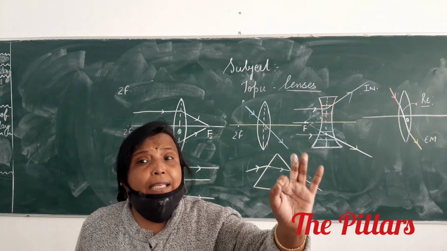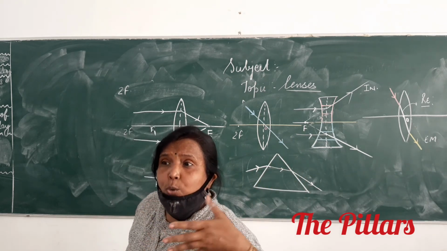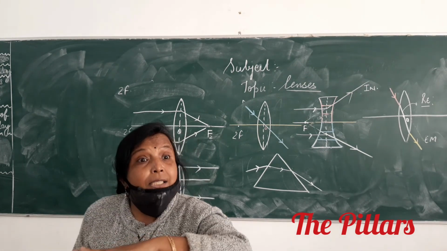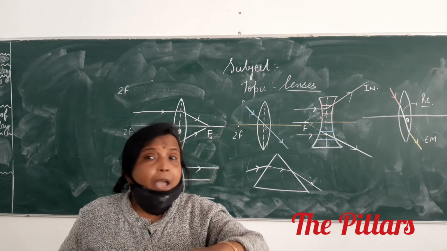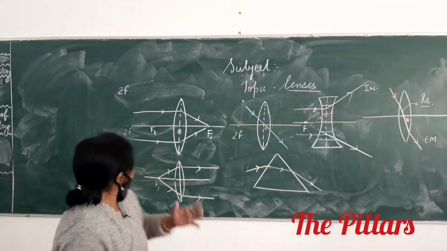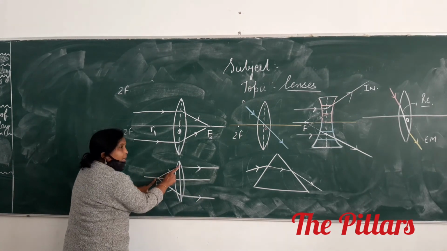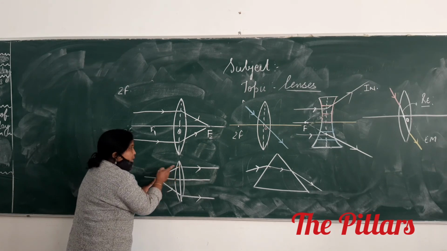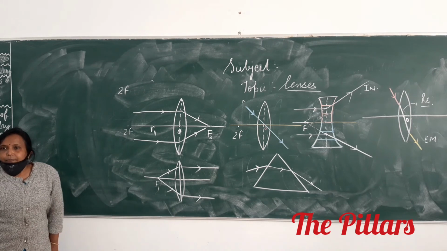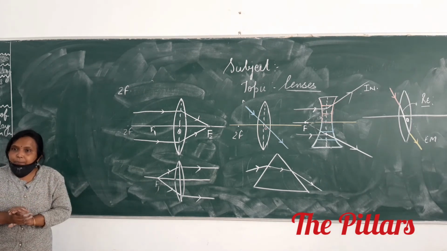Number 2, any light ray which passes through optical center, what will happen? It will pass undeviated. And if a light ray passes through focus, then what will happen? After refraction, it will travel parallel to principal axis. These things you have to keep in mind.